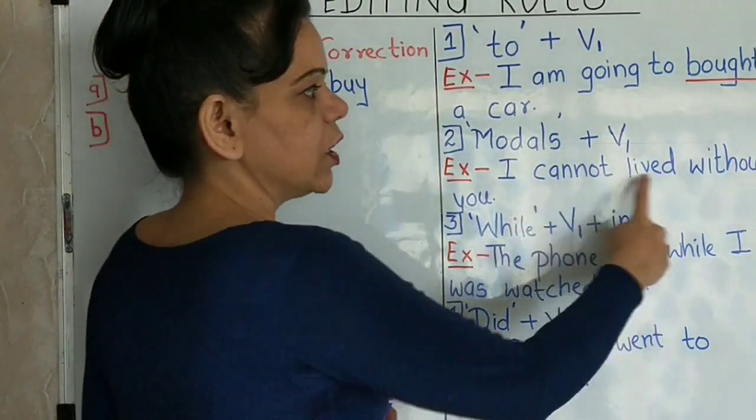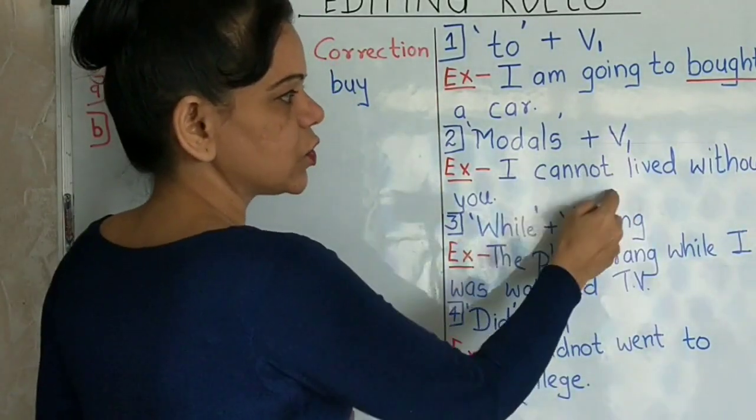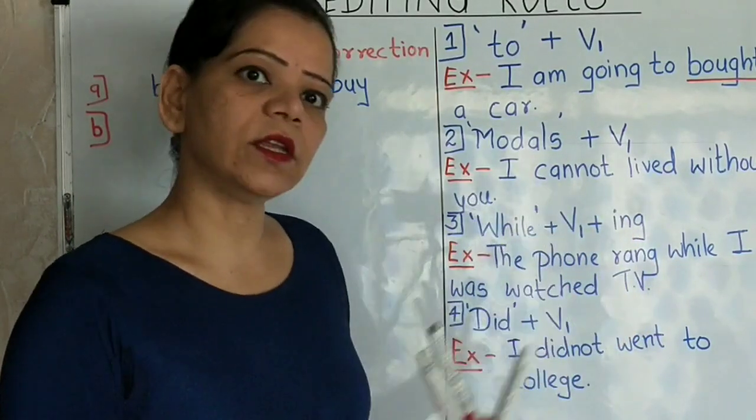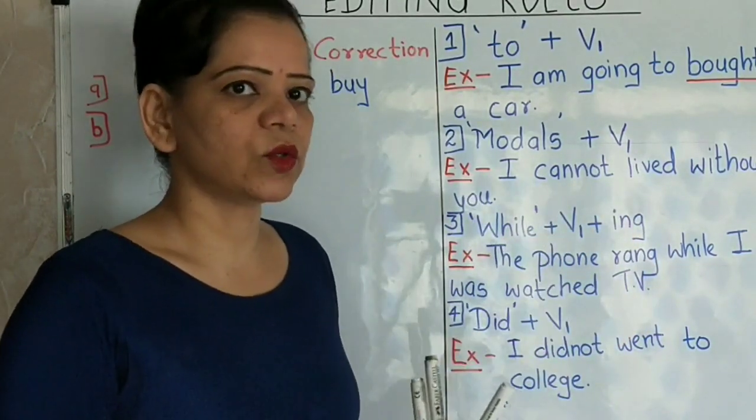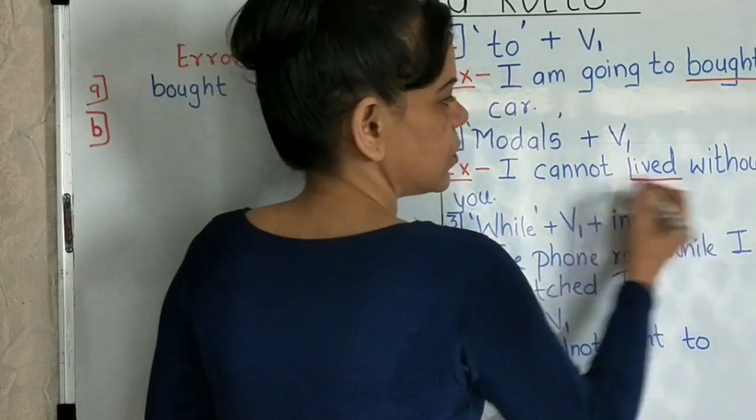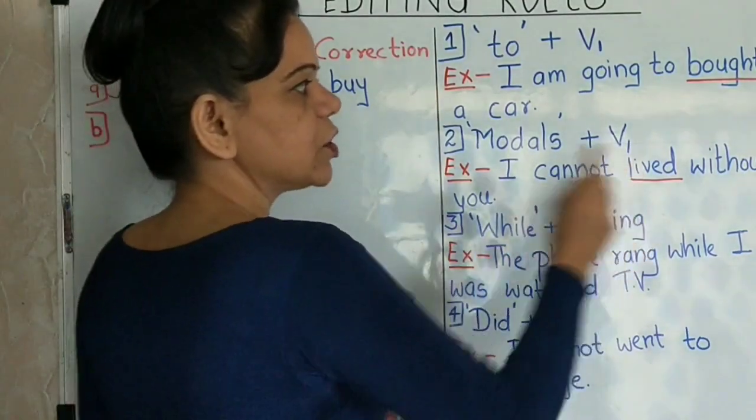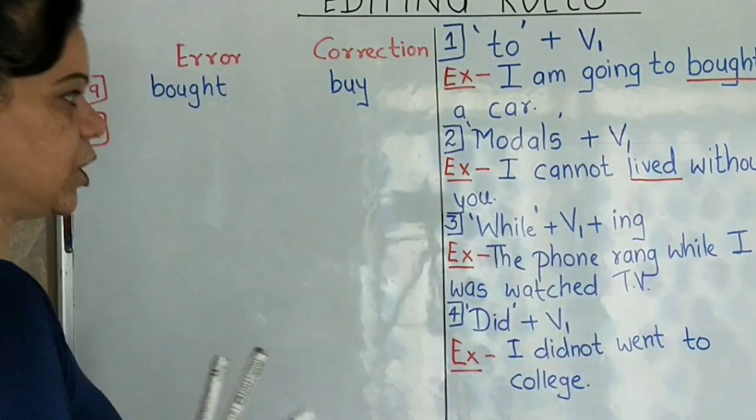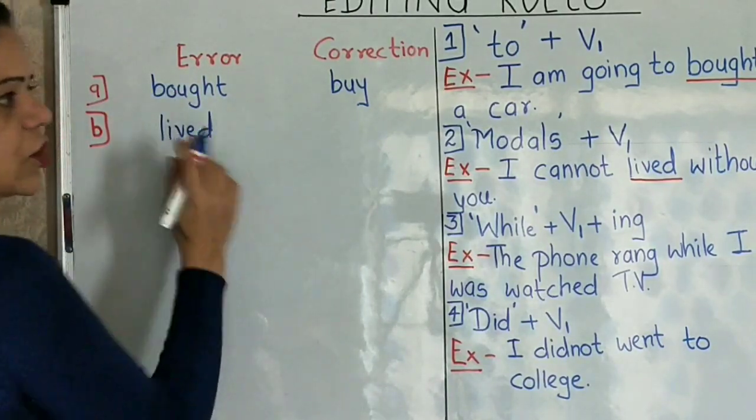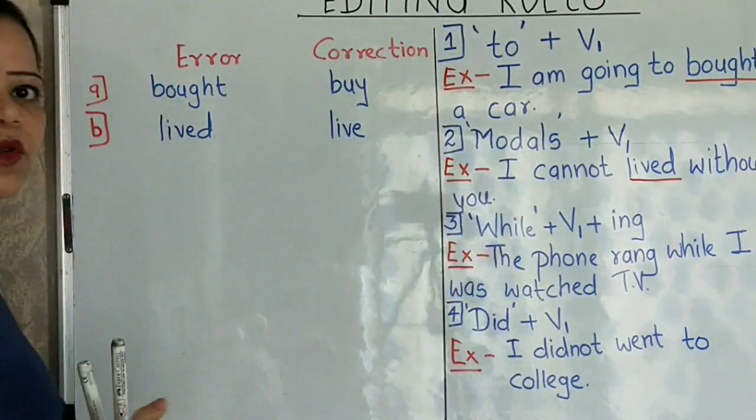So what do you use over here? I cannot lived without you. First of all, cannot is there, and then you have got lived. Can is a modal auxiliary, and with a negation, cannot. So am I allowed to use the past tense immediately after the modal? No. So what should it be? It should be the first form of the verb. So what should be my correction over here? I'll write that the error is lived and the correction should be live: I cannot live without you.